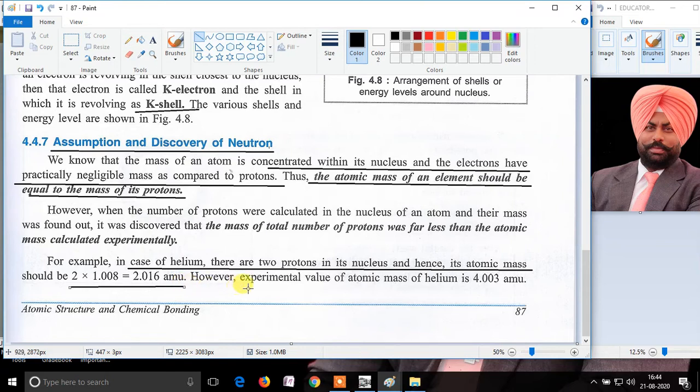But when the atom of helium was weighed, it was found that the atomic mass is 4.003, which is actually near about double the mass of two protons. This shows that there is something else in the nucleus apart from protons, which possesses mass and gives mass to the total atom. Hence, the neutrons were discovered.